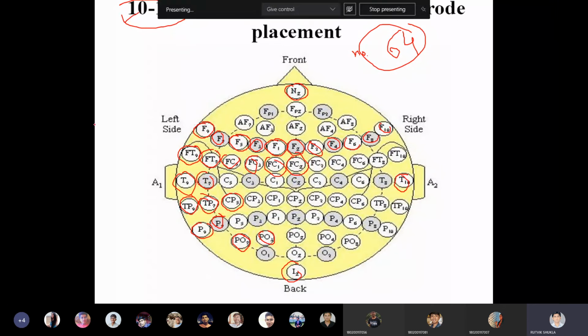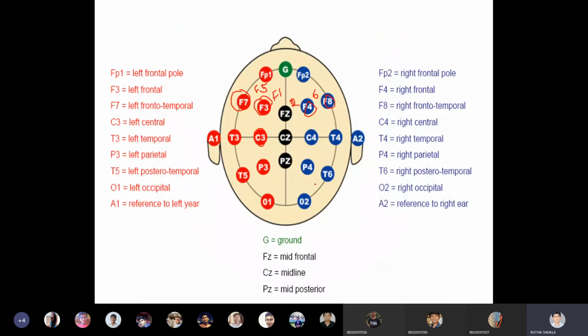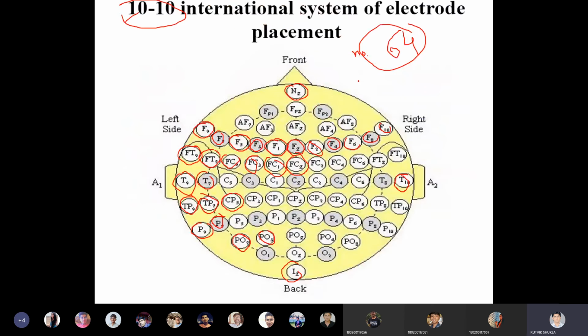But this is not popular because it includes more number of electrodes. The same thing is possible with the help of a lesser number of electrodes. That's why they generally prefer this 10-20. 10-20, 20%. That's why the number of electrodes is less, and that is the advantage.